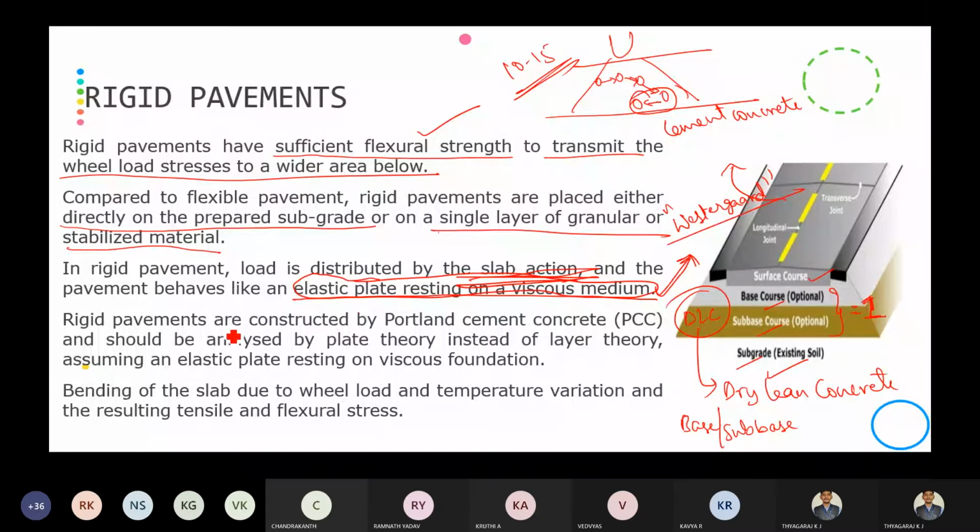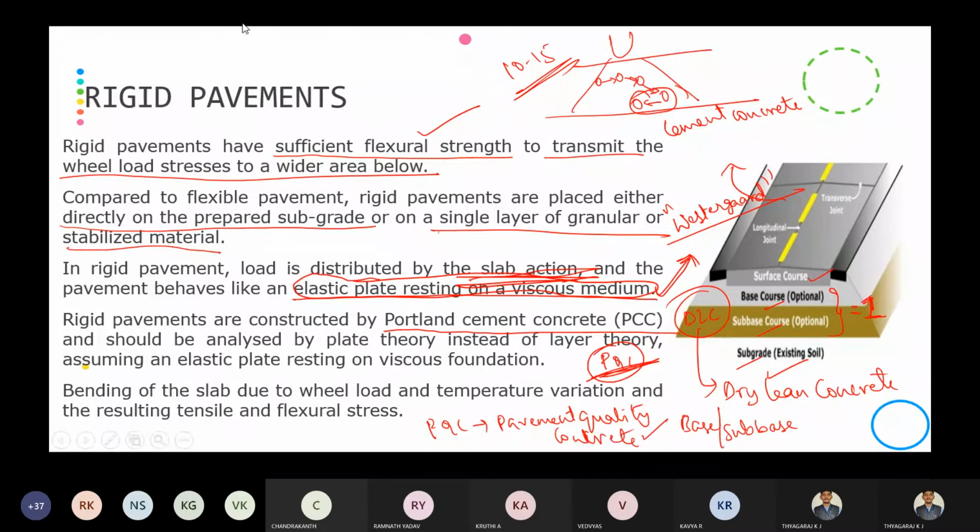Then rigid pavements are constructed by Portland cement concrete, that is PCC, or we can also call it PQC. PQC means pavement quality concrete. So rigid pavements are constructed using PCC, plain cement concrete, which is also called pavement quality concrete. Usually pavement quality concrete will be used for the cement concrete.